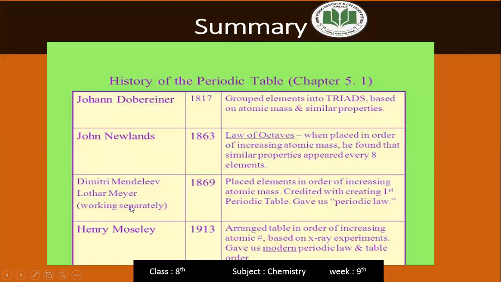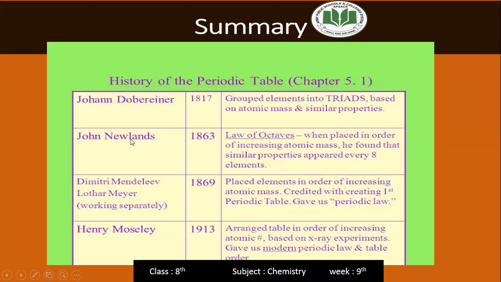And students, today our lesson ends here. And this is the summary of today's lesson. Today we have discussed the history and contribution of all scientists. First is Johann Dobereiner. In 1817, he grouped the elements into triads. Dobereiner gave the rule of triads based on the atomic mass and similar properties.